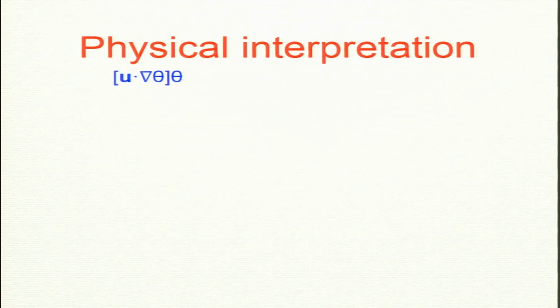Now, what is the physical interpretation? We have done a bit of temperature stuff, scalar quantities. For a scalar quantity, how does the nonlinear term look? The nonlinear term is u dot grad theta, I showed that part. Now I multiply this by theta for energy, so this will be part of d theta squared by dt.